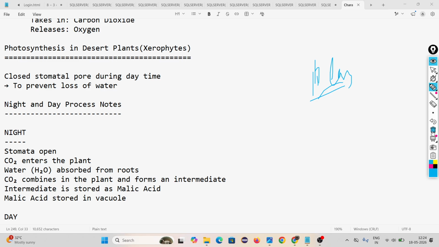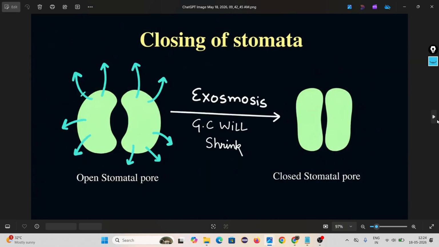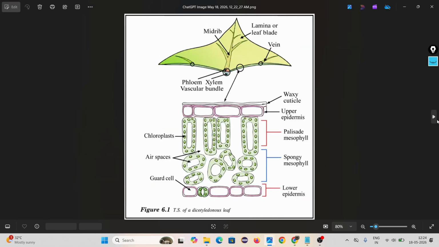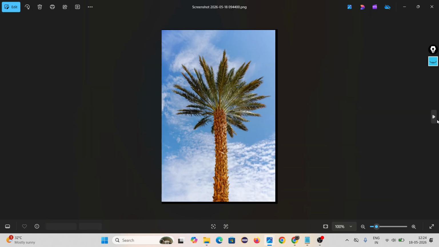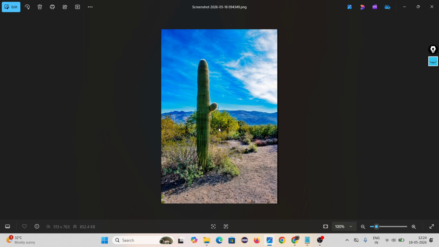Yeah. Then how do desert plants perform photosynthesis? Because they have less water. Number one thing, desert plant. Just a minute. Desert plant means, look, some examples of a desert plant. Like, look, this is a date palm. This is also one example of a desert plant. And cactus, look, cactus plant. Okay, these are the examples of a desert plant.